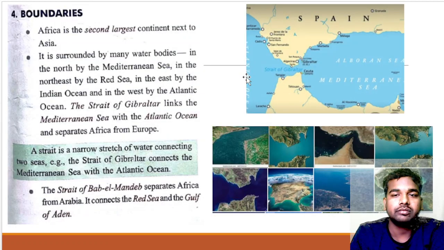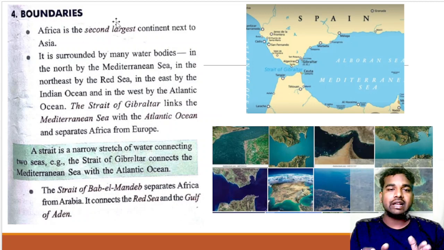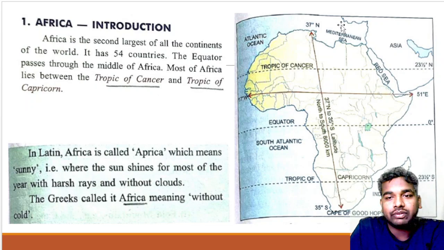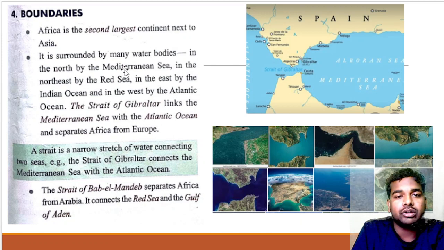Okay, now about the boundaries. Africa is the second largest continent next to Asia, and it is surrounded by water on many sides. In the north, you will see the Mediterranean Sea. In the southeast, you are going to find the Red Sea, in the east the Indian Ocean, in the west the Atlantic Ocean, and in the south the Southern Ocean. So these are the boundaries of Africa.